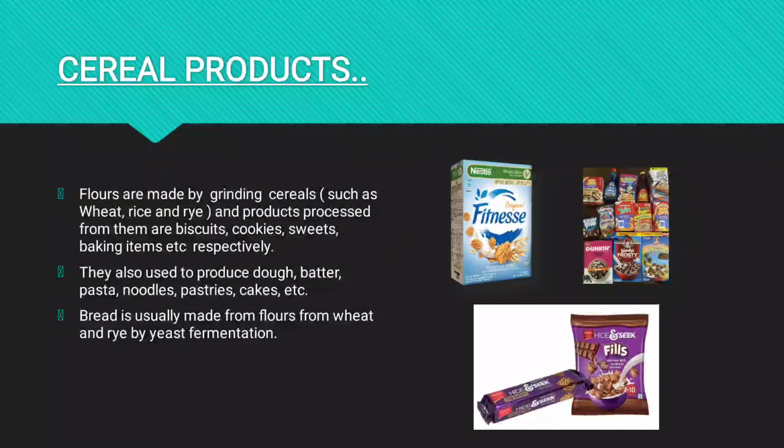Then cereal products. We all know that not only Indians but also people in some other foreign countries are exposed to cereal products, such as cookies, biscuits, cornflakes, and chocos. My all-time favorite biscuits are Hide and Seek, Oreo, Britannia, and some other milk cookies, etc. They are also used to produce dough, batter, pasta, noodles, cakes, etc. Bread is usually made from wheat and rye flours by yeast fermentation.